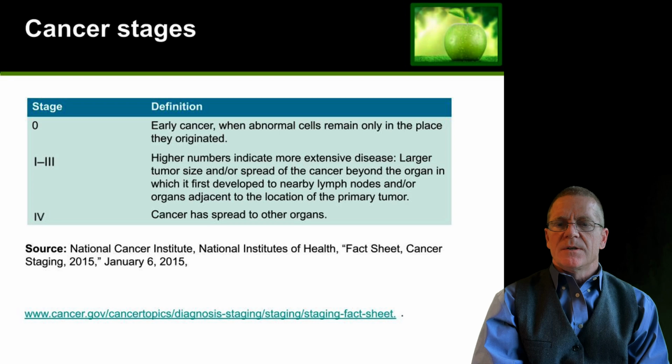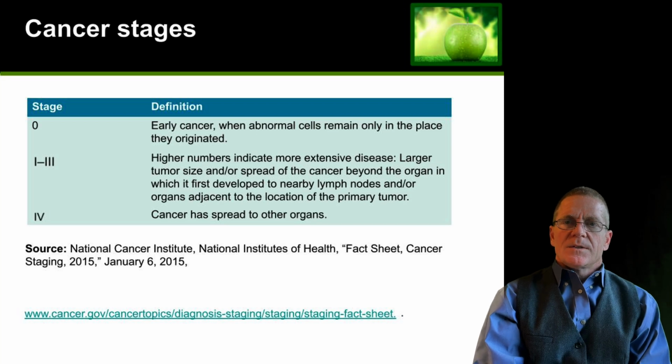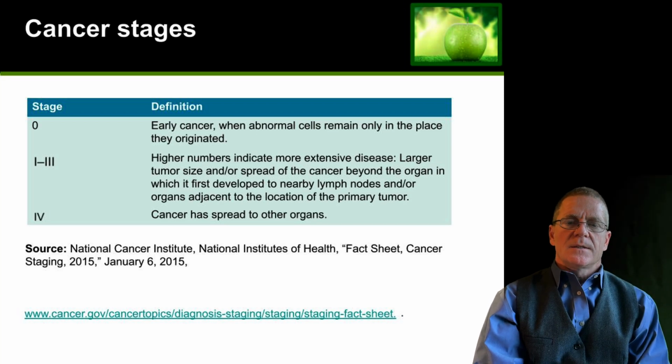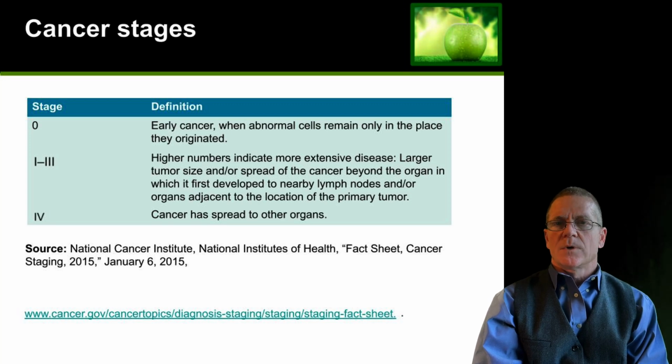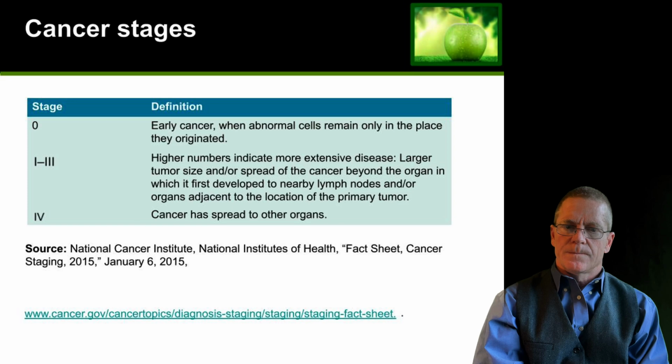Cancer is staged. Stage 0 is when the cells are abnormal but they're in one place and can be easily removed. Surgery is the most effective treatment for most cancers. In stage 1 to 3 cancers, the tumor size is getting larger and beginning to spread. In stage 4 cancer, the cancer has spread to other organs. This is the most dangerous form of cancer. This is the form of cancer that kills most people.